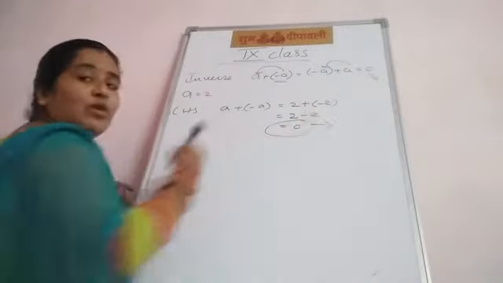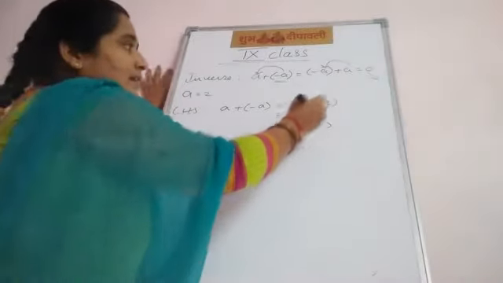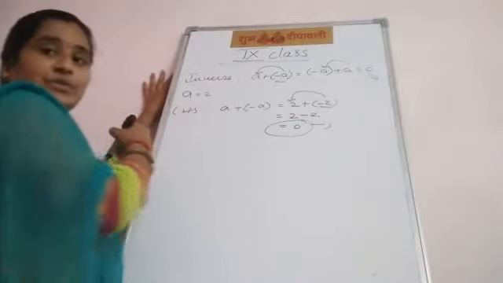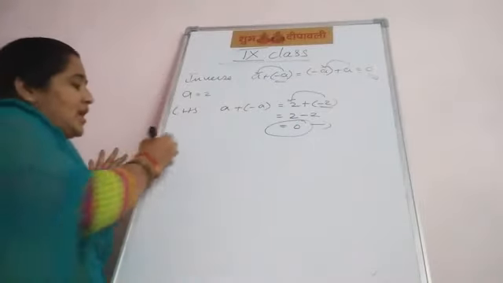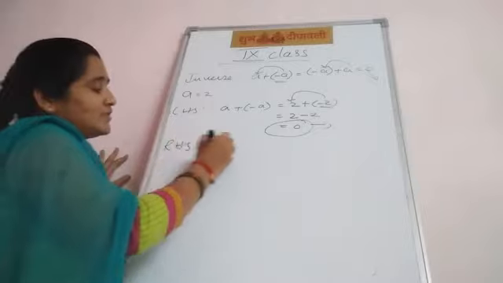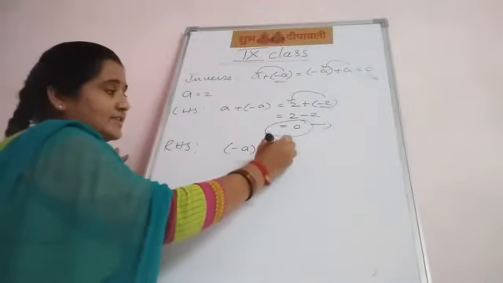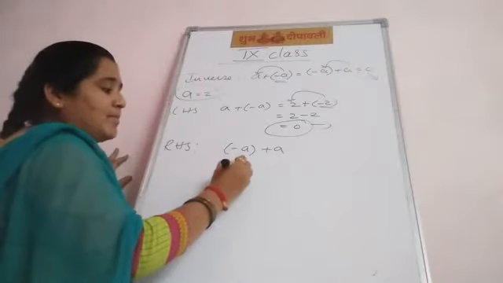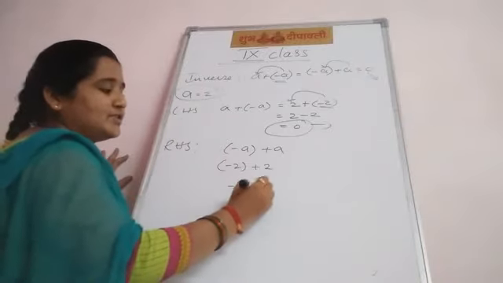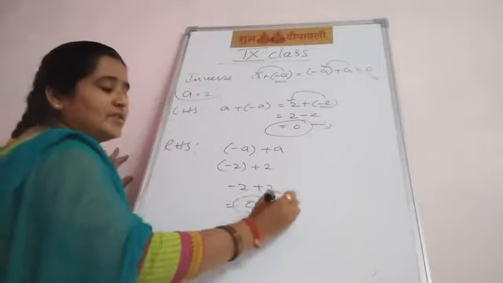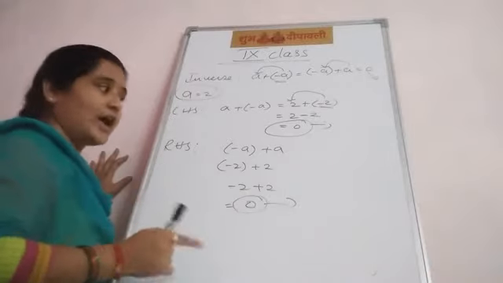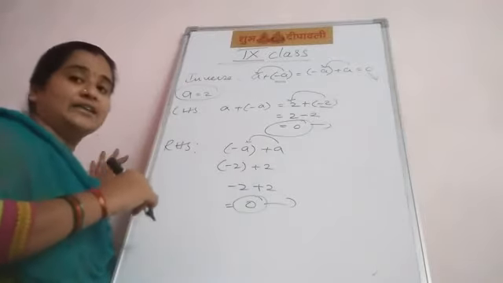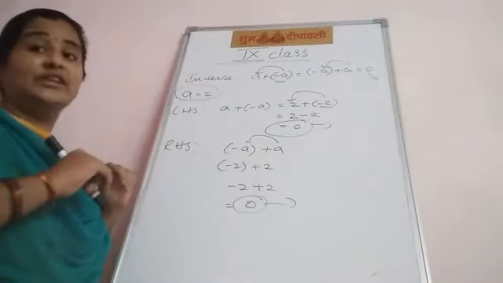This 0 is the additive identity, and this is the additive inverse of minus A. They are inverse to each other.